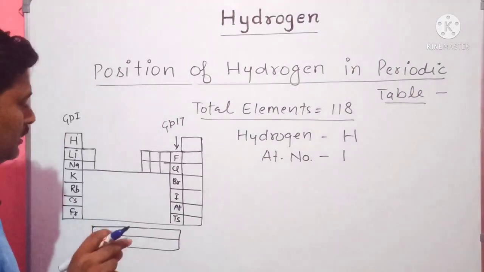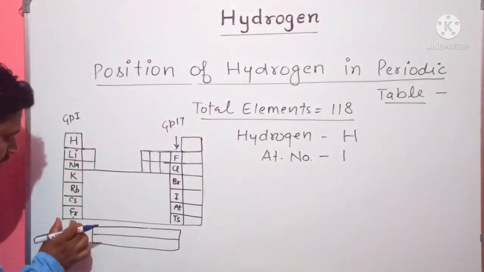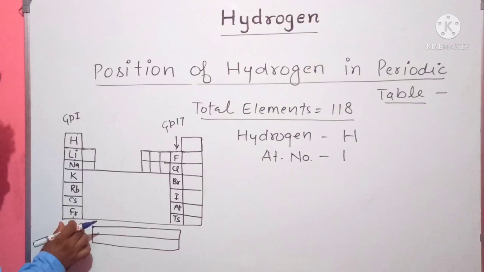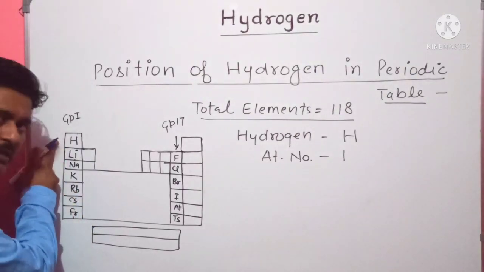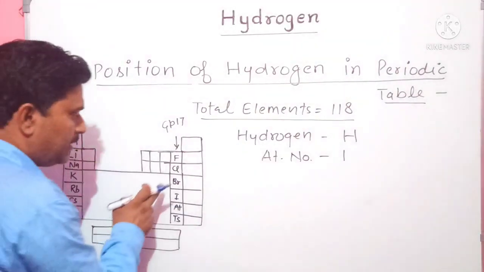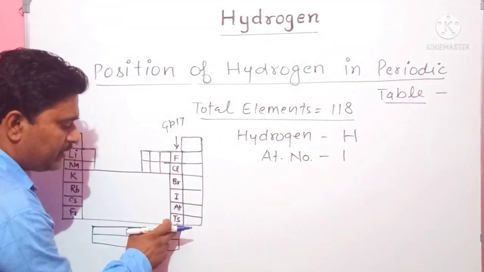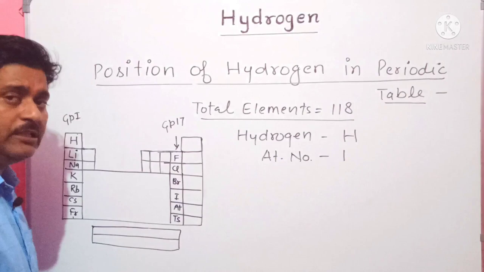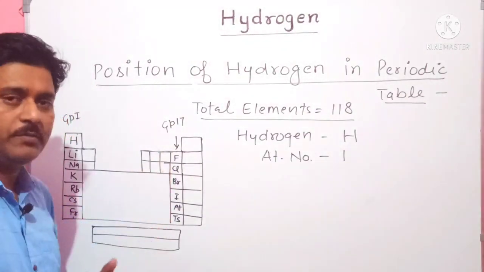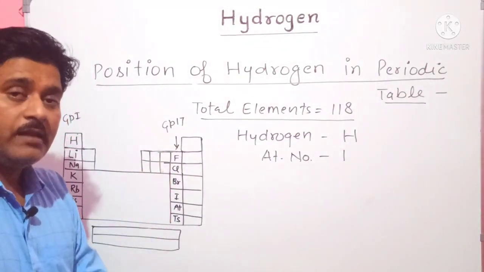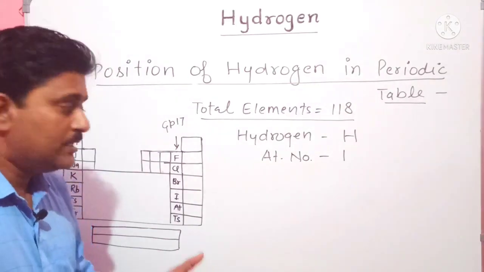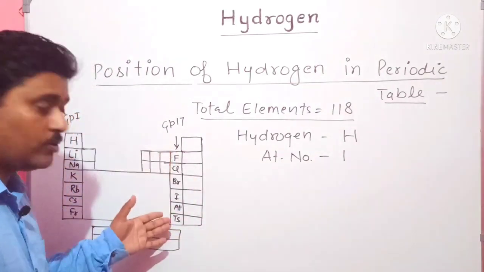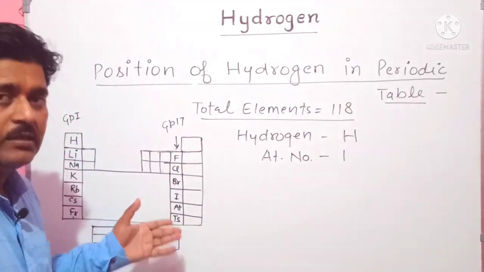So, the elements present in group 1 show some properties that are also shown by hydrogen. Similarly, the elements present in group 17, that is fluorine, chlorine, bromine, iodine, have some physical or chemical properties, and hydrogen can also show these properties.